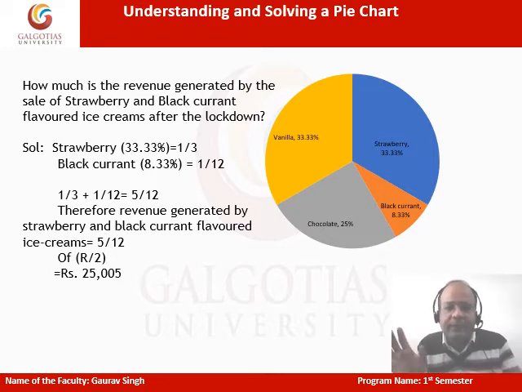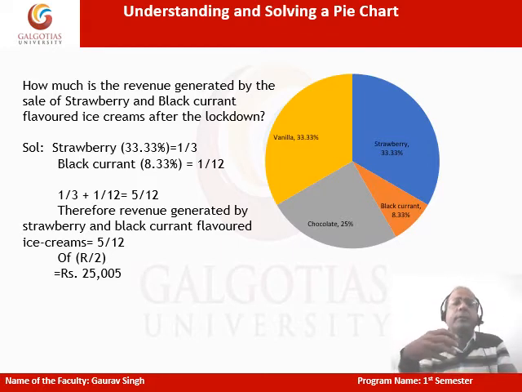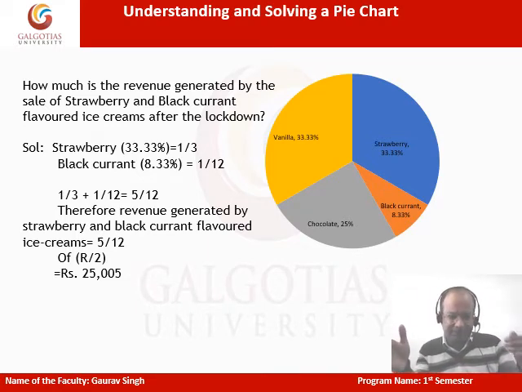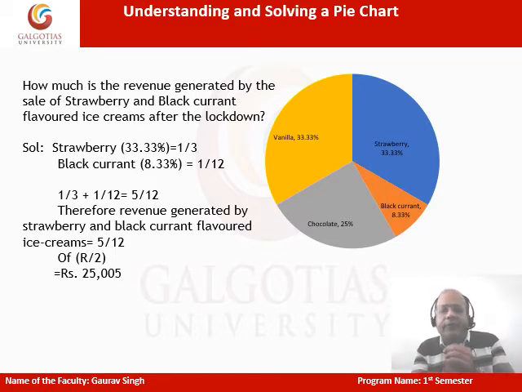This seems to be very simple. Now, 5 by 12 is the contribution of the two flavors to the revenue after the lockdown. So I simply need to take 5 by 12 of the halved revenue. The revenue initially used to be 1,20,000 something, and now it is halved after the lockdown, which is what the question is referring to. If I calculate it, it's going to be 25,005 rupees.